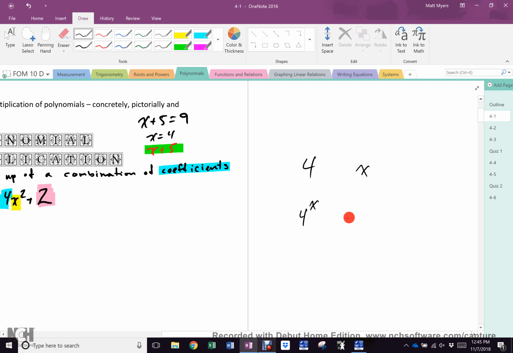Well, let me ask you this. Is that a polynomial? Yeah. Why? Because it has a power. What is this? You know, the x times x. What's this? 4 times 4. How many times? Don't know. You have no idea. So this cannot be expressed. So this is not a polynomial. If it happens once in math, how often does it happen? All the time. So is this a polynomial? Yes or no? Yes. Is this a polynomial? No. Everybody good? Excellent.